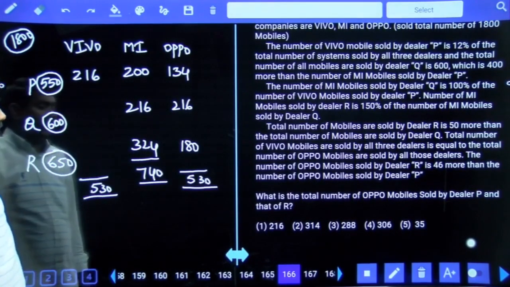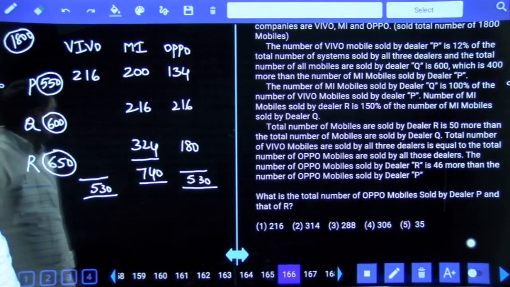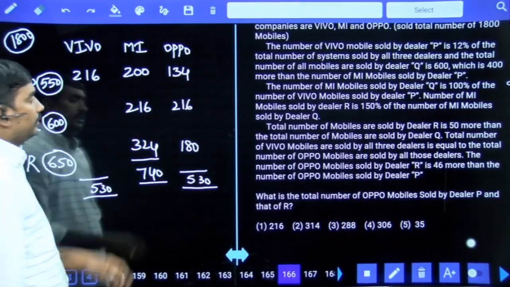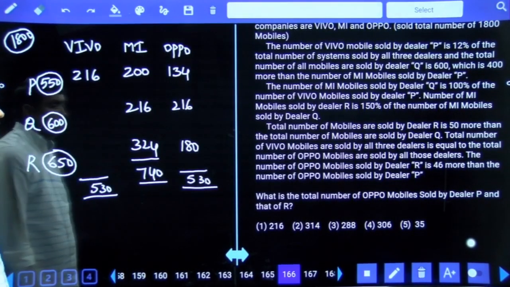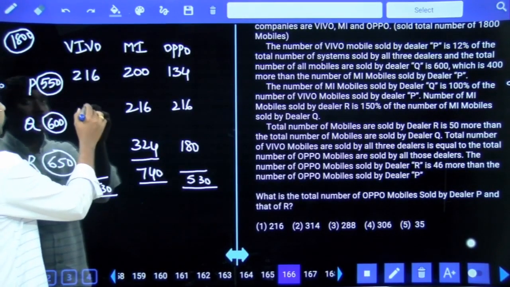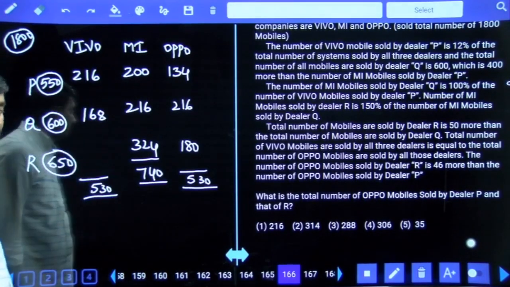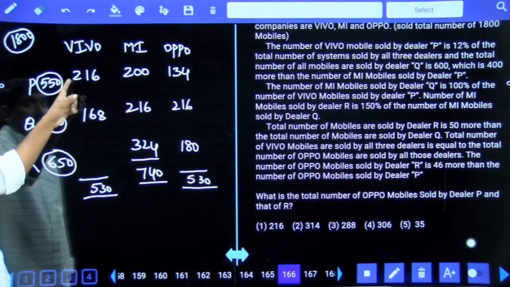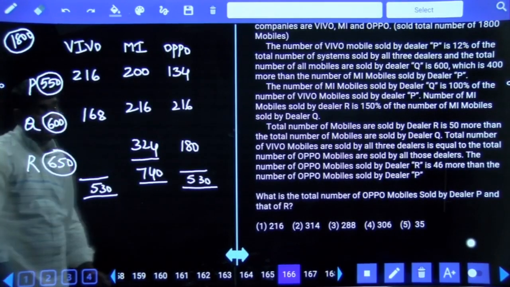Total 600. Out of 600, already 216 and 216, which is 432, I am having. So the remaining belongs to Vivo of dealer Q. 600 minus 432 means 168. Out of 530, 216 plus 168, the remaining belongs to Vivo of dealer R.